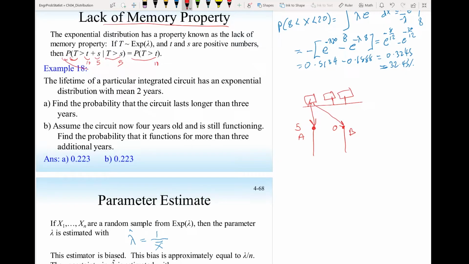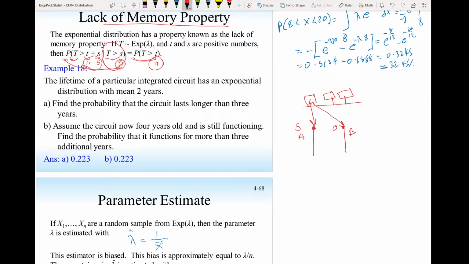So this guy here already waited 5 minutes and wants to know what's the probability his total waiting time will end up 15. Already waited 5, now what's the probability you will wait another 10, so that's 15. It's the same as the probability that t is larger than 10. Just because you already waited 5 minutes, that doesn't mean the probability of t being larger than 10 will be less.